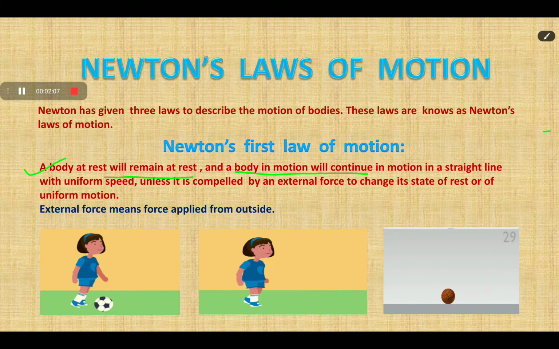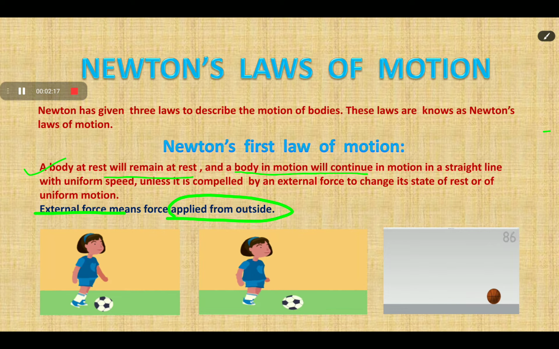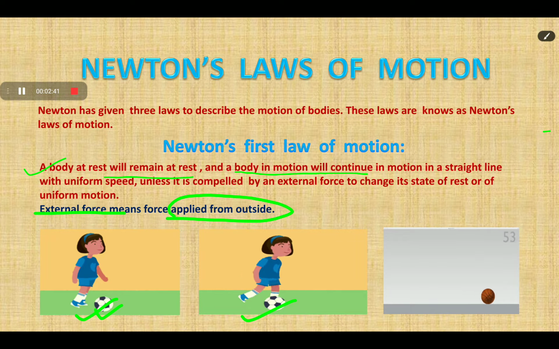Here, external force means force applied from outside. To understand this, suppose there is a football and the football is at rest. In the first image, the football is at rest, and when we kick the football, it goes into a state of motion, which means we are applying force on the football.